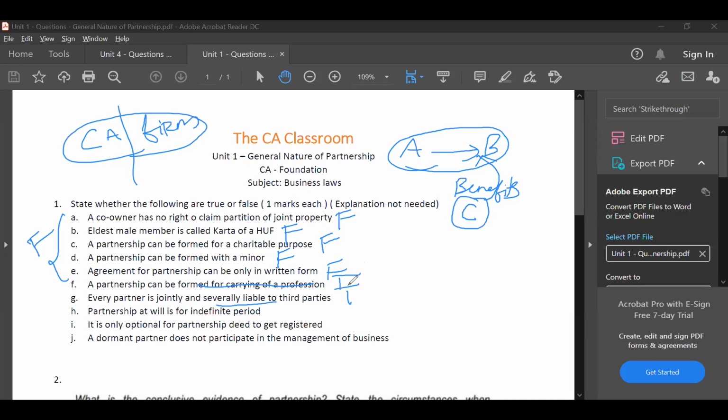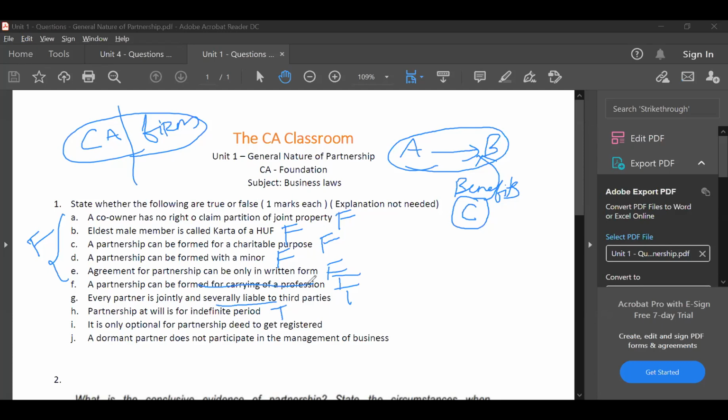Partnership at will is for indefinite period. Answer: True, sir. Yes, it is true, because partnership at will is for indefinite period. Basic concept. Next. It is only optional for partnership deed to get registered.